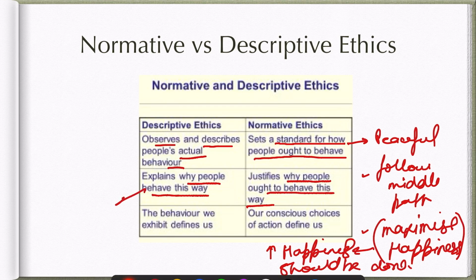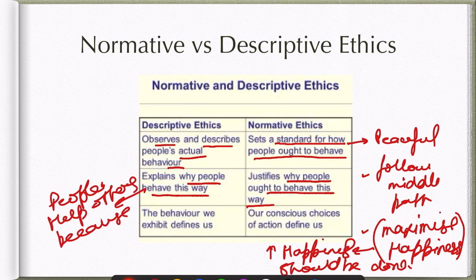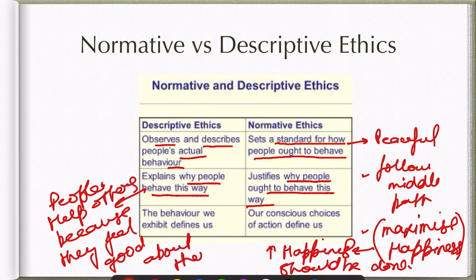And descriptive ethics will explain, okay, people help others because they feel good about themselves. So this is the basic difference between these approaches.